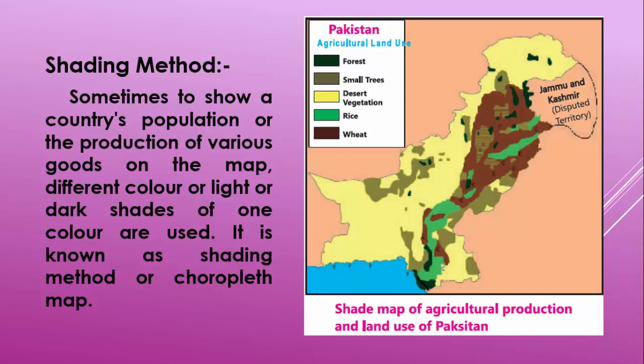In shading method, a country's population or production of various goods can be shown on the map, and we have to use different colors or the tones or shades, lighter or darker shades of one color can be used. It is known as shading method, also known as choropleth map.